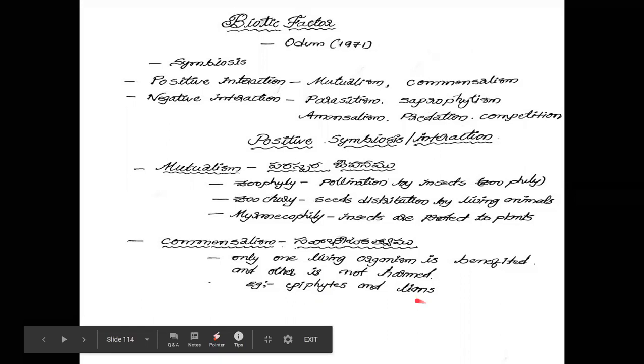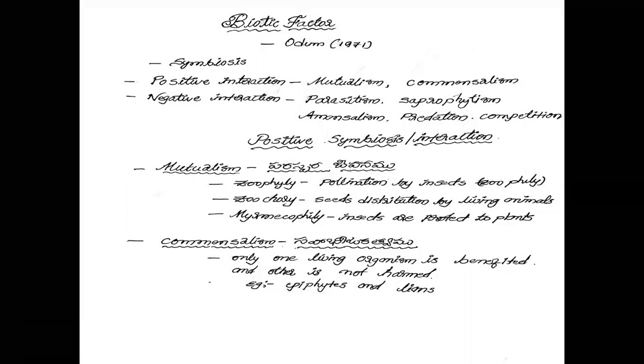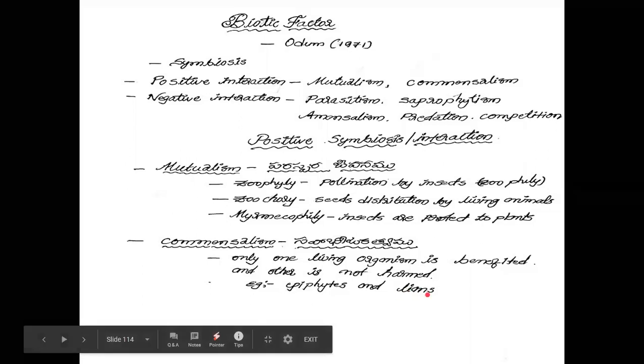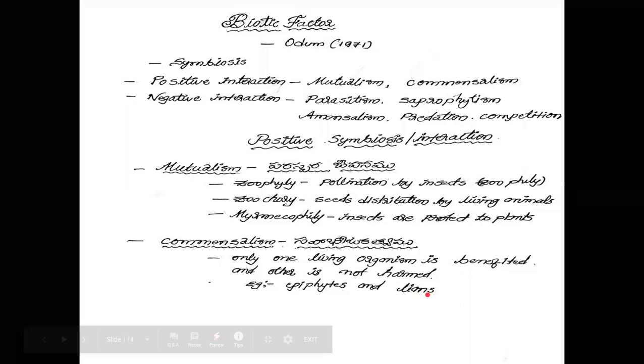Another example here is lianas. Lianas are climbing plants. They don't have any tendrils. They have a weak shoot system, so without any support they cannot move upward. If any support is there, they automatically wind around the support and move upward. So lianas are benefited, but the supporting plant is not harmed.